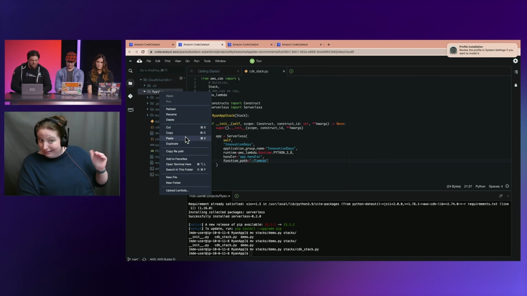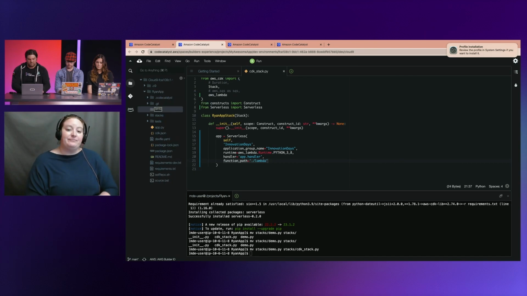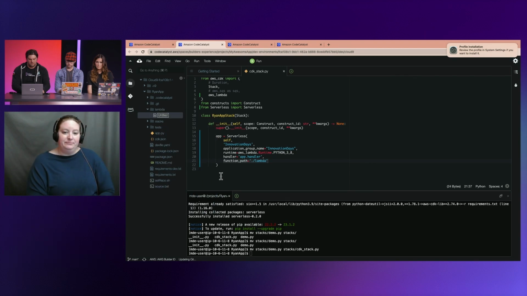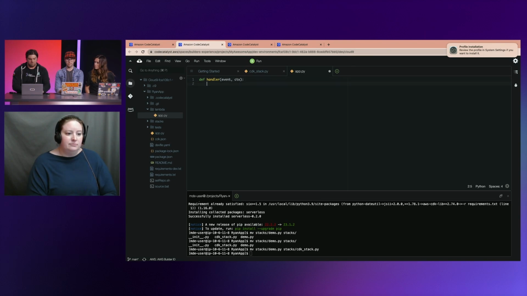We should try. But I'm going to go in here and create my necessary folder. And then it's looking for app.py. And then we'll just do a simple return.